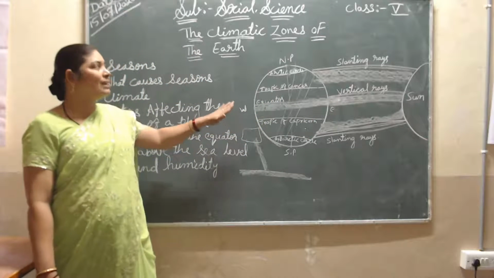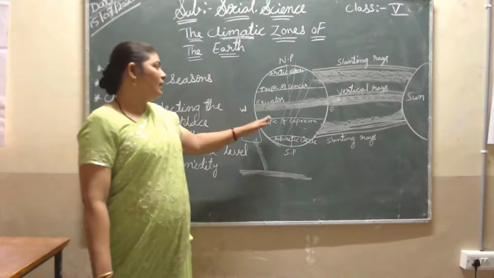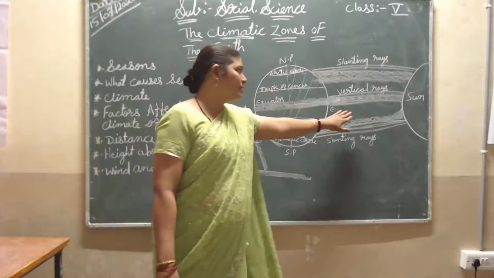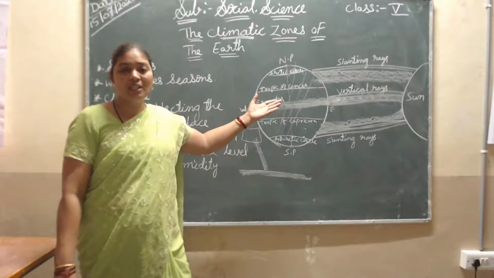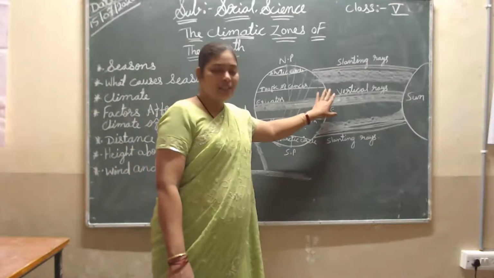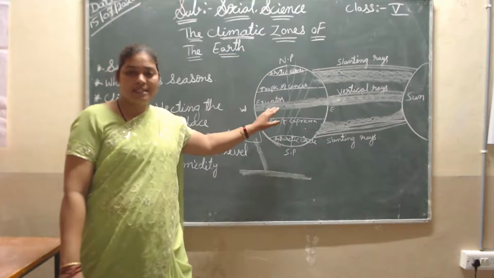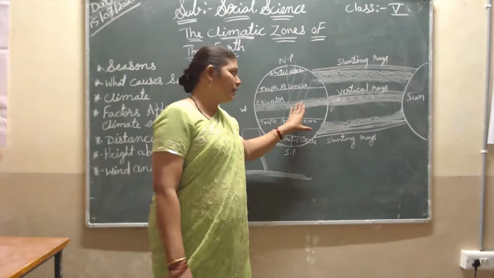In this chapter, I explained the climate zones: how the sun rays come onto the earth, and how, as the earth rotates, seasons occur slowly, the summer season, rainy season, then winter season, like this. So this is your lesson.